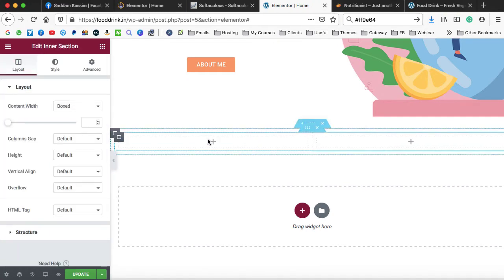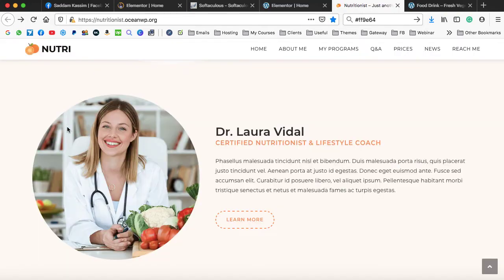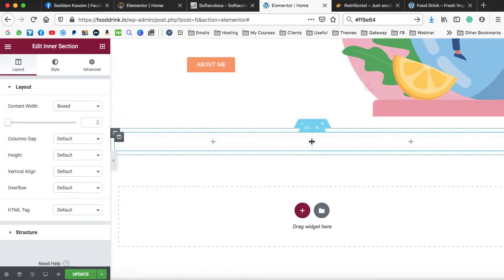In the left side we can display the image, and make sure the first column has less width than the second one. So here we need to set the width as well. Just put your mouse and then make it 33%. I think that could be fine. 33.3.